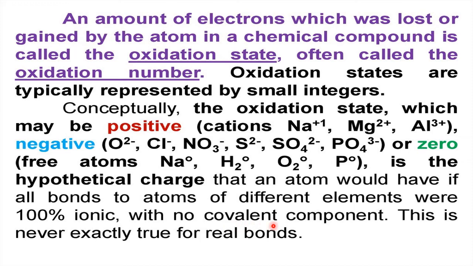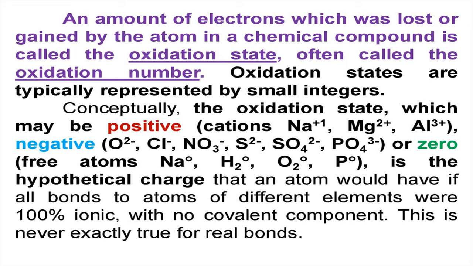This is never exactly true for real bonds. Na+1 means it has lost completely one electron, and Cl-1 means it has accepted completely one electron.